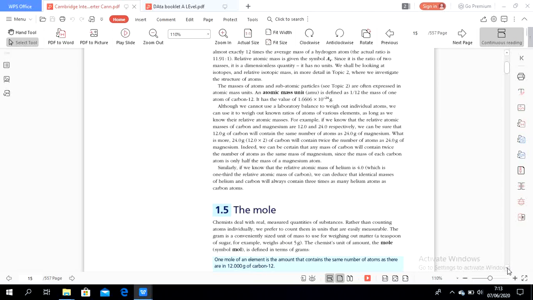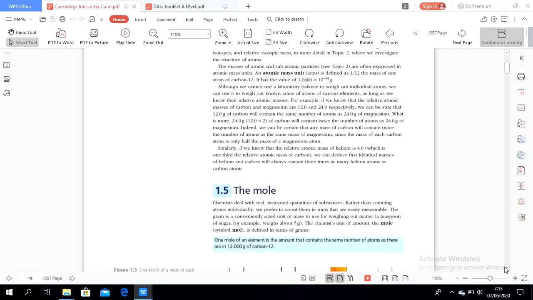It has the value of 1.6606 times 10 to the power of negative 24 grams. Since the relative atomic mass of helium is 4, which is 1/3 of the relative atomic mass of carbon, we can deduce that identical masses of helium and carbon will always contain 3 times as many helium atoms as carbon atoms. Okay, this is the definition of atomic mass.